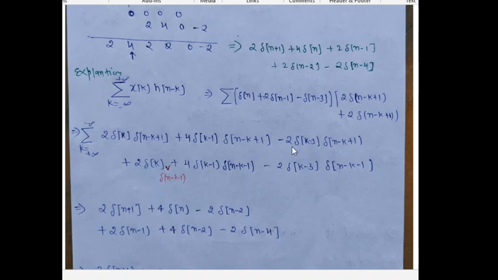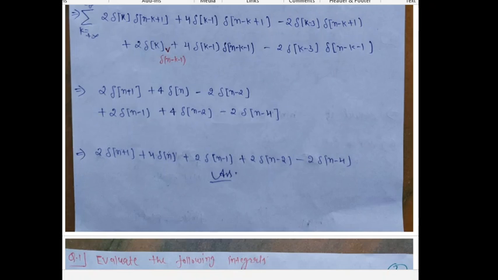Next, this is valid for k equal to 3. We put k equal to 3 in both steps, it will be delta[n-1], and then we get this equation. So this is our solution. Then finally we subtract these terms, so we get plus 2 and minus 2. So this is our answer.